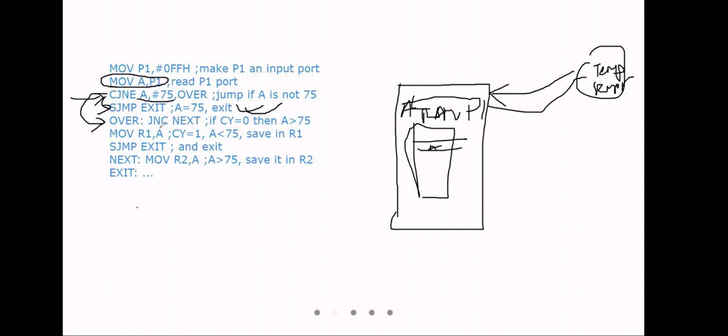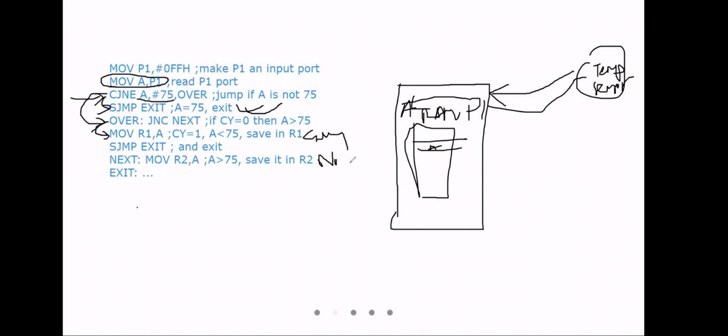If there is carry, it will run the next line, and this line. This is with carry, and this is with no carry.